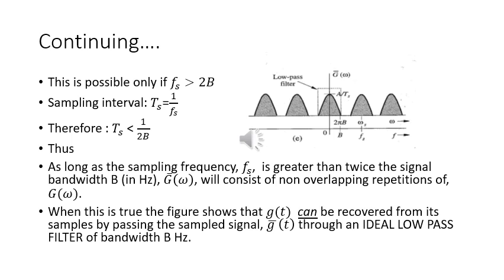When this is true, the figure shows that g(t) can be recovered from its samples by passing the sampled signal g bar t through an ideal low-pass filter of bandwidth B Hertz.